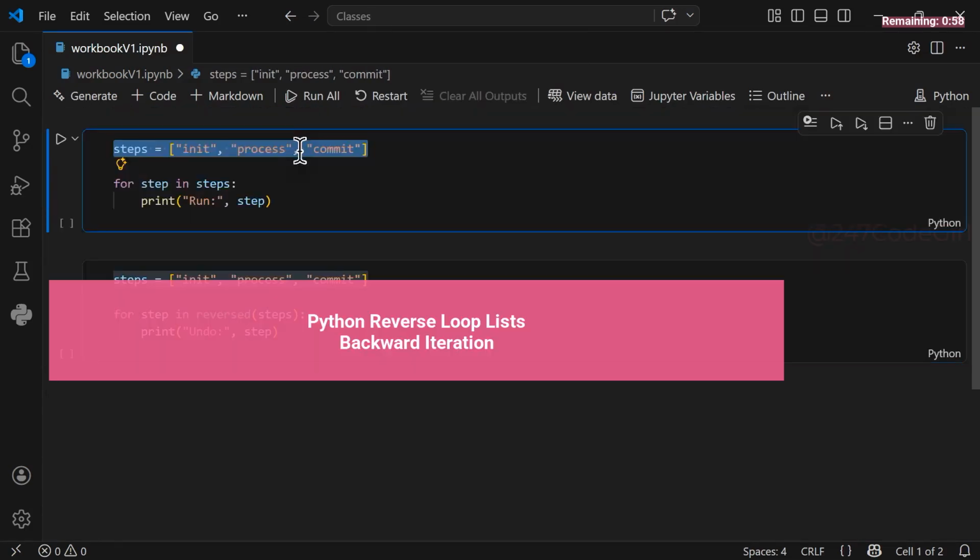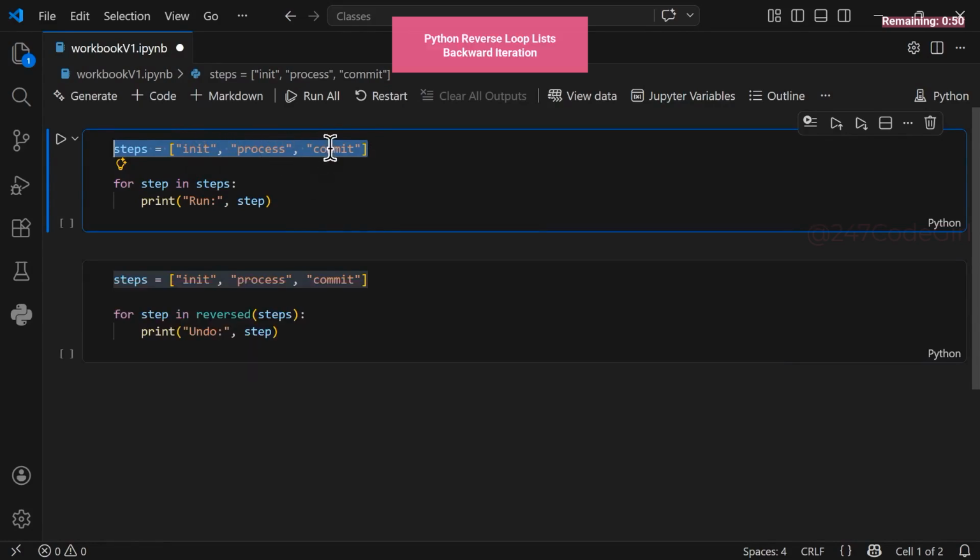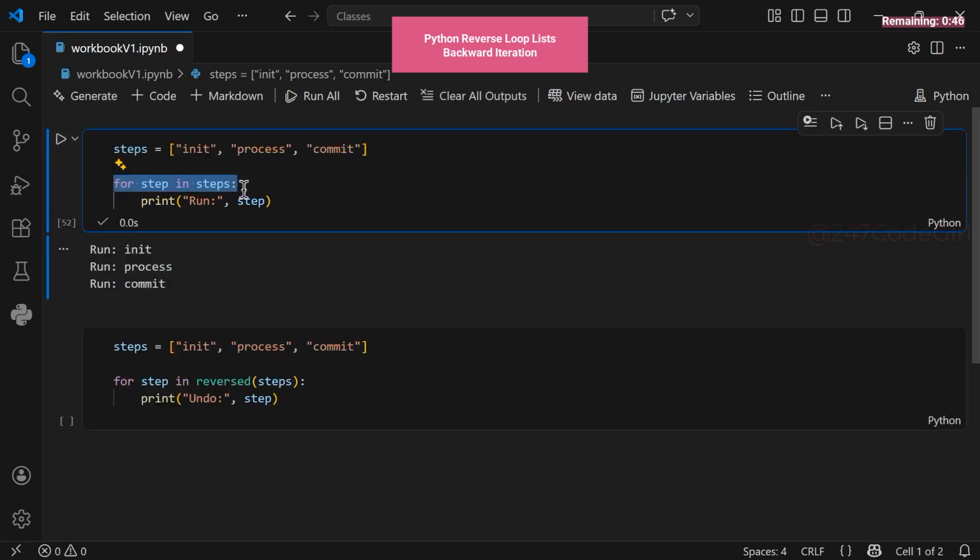Ever wanted to master reverse loops in Python? Check out this list of standard operations: initialization, process, and commit. These are our 3 steps. When you loop through them, they run in that order. For every step in steps, we execute that action. The output appears exactly as you'd expect. But what if you need to undo them? You would need to undo the commit first, then the process, then the initialization.